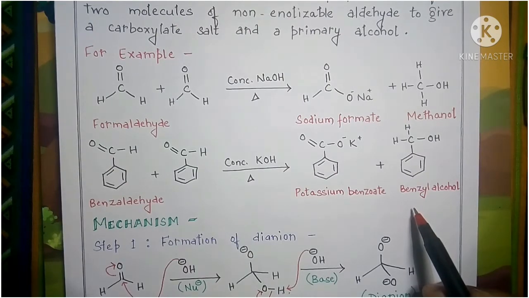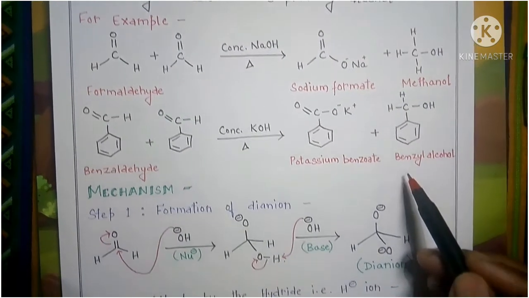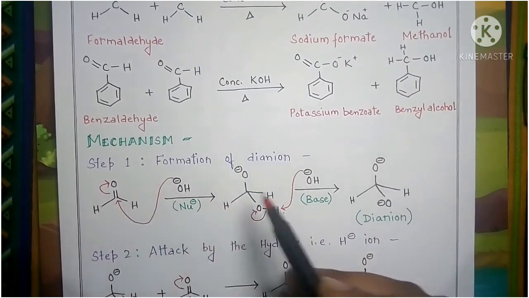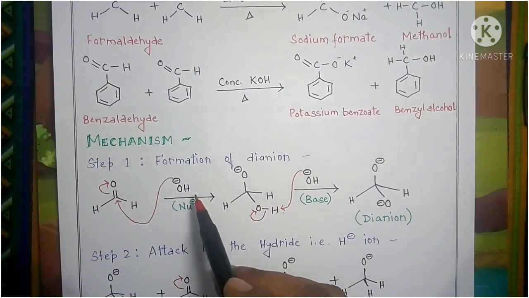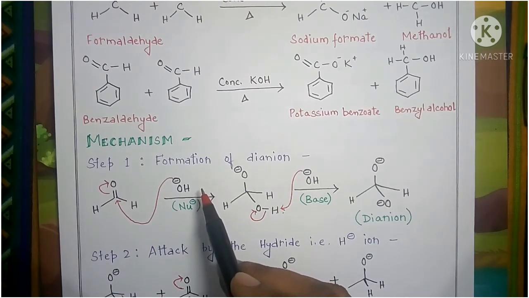In order to know how it gives the oxidation product and the reduction one. Mainly it contains three steps. Step 1 is the formation of the dianion. The OH minus, from the concentrated NaOH or KOH, any alkali you can take, will act as a nucleophile, and the role of a nucleophile is to attack the electrophilic center.